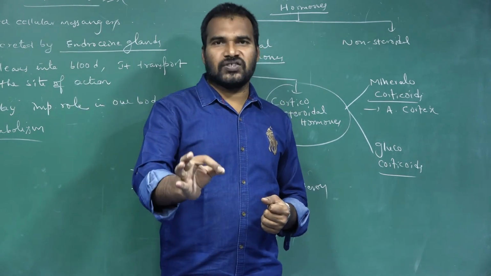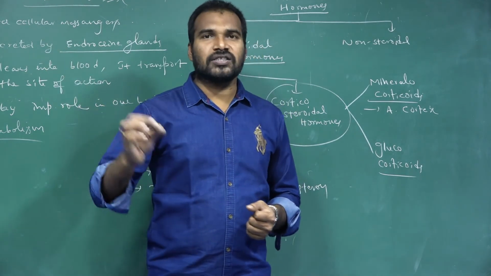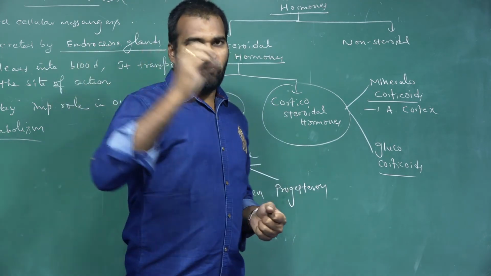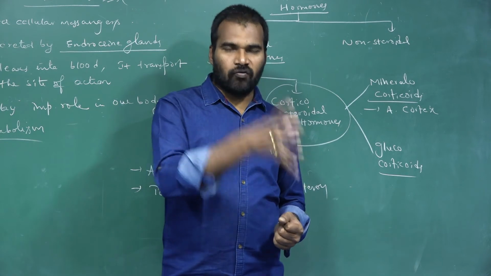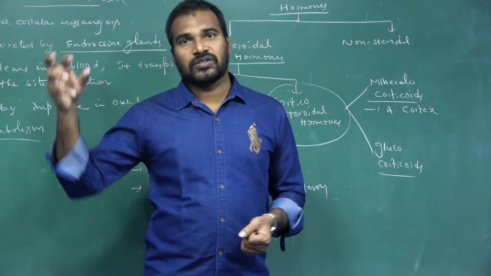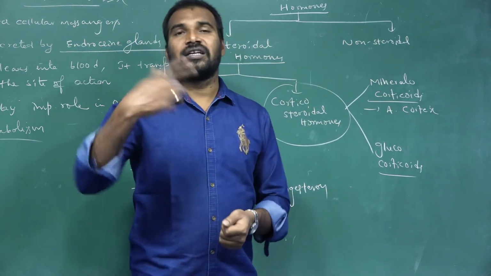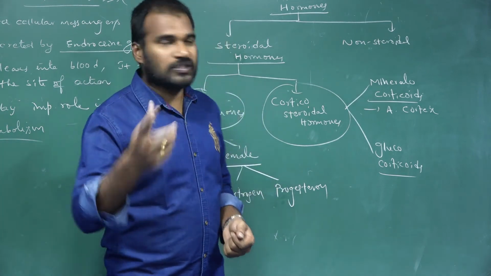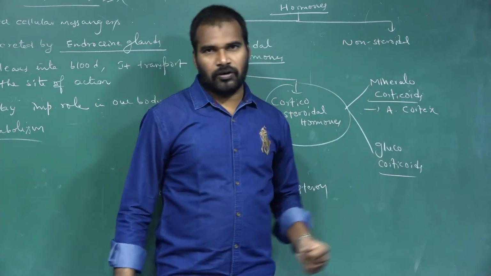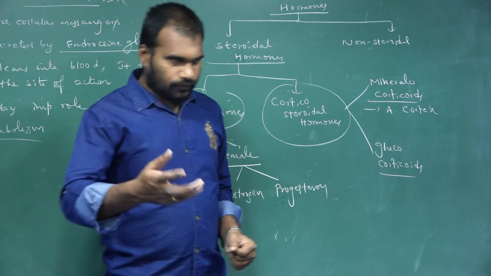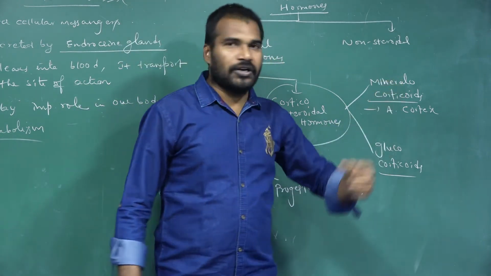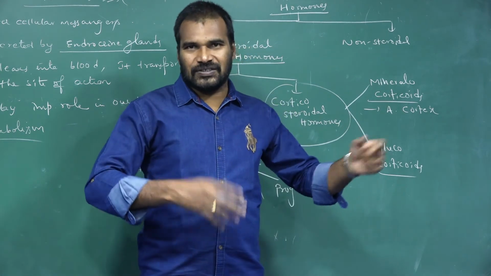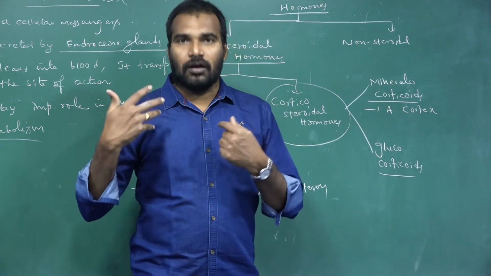It maintains the water and salt balance in our blood. What percentage of water should be there? What percentage of salt should be in our blood? That metabolism is maintained by what? Mineralocorticoids. Okay, so suppose there is a lack of these mineralocorticoids because of any disease, if mineralocorticoids are less,